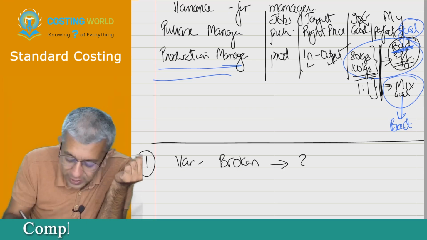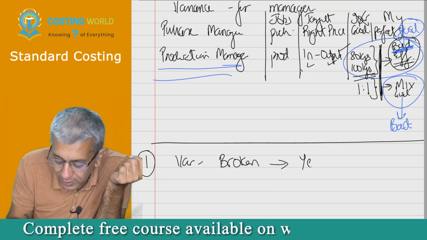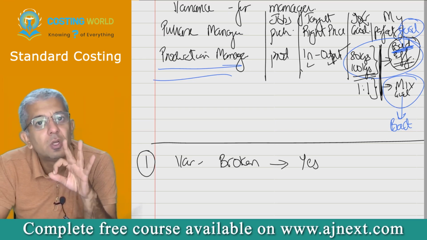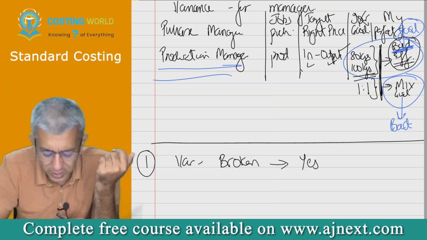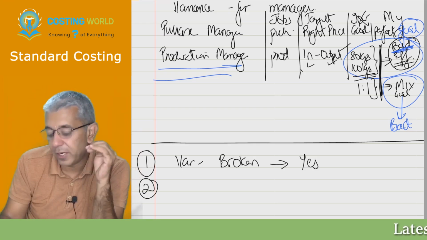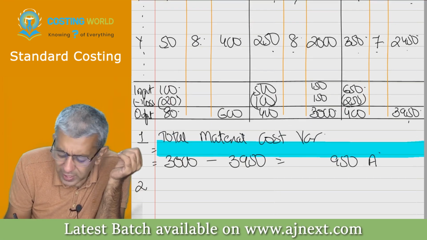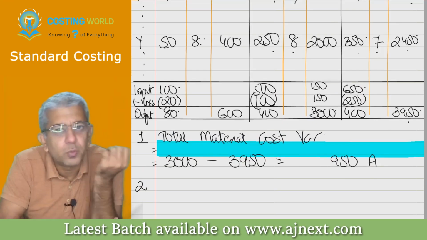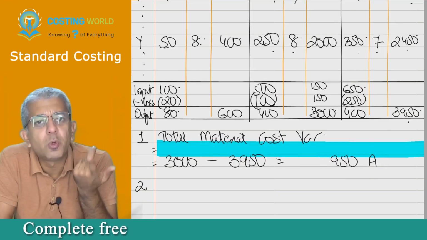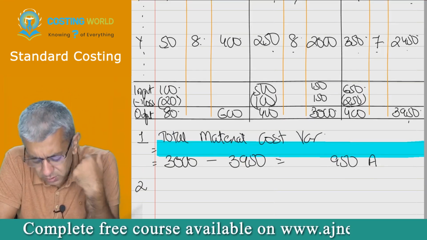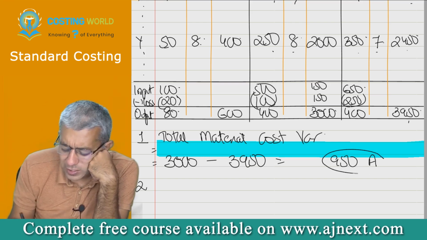Yes, that is why you are doing this entire chapter, beta. Try to find out every reason for a particular variance. Second rule I'll tell you after some time, not right now. So first rule: let's break up this particular variance into two parts. How to break it off is very simple. Try to think why this variance came.